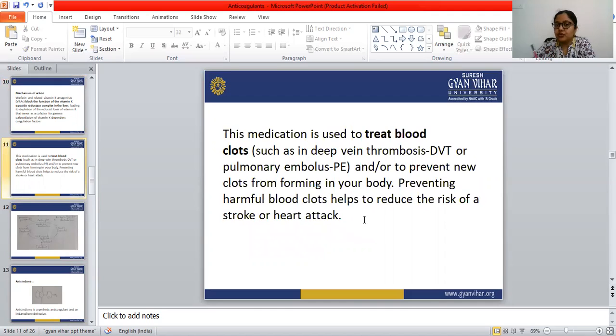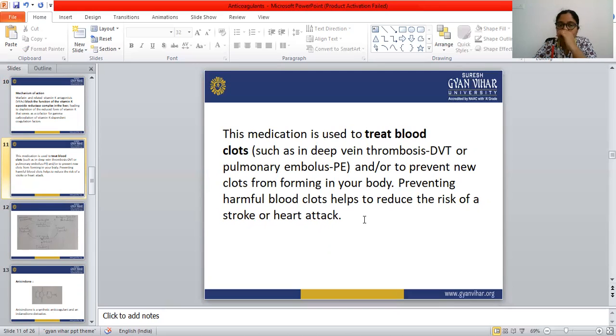This medication is used to treat blood clots. Warfarin is used to treat blood clots such as deep vein thrombosis. In the treatment of deep vein thrombosis, warfarin is given, and for pulmonary embolus this warfarin is also given, or to prevent new clots from forming in your body.